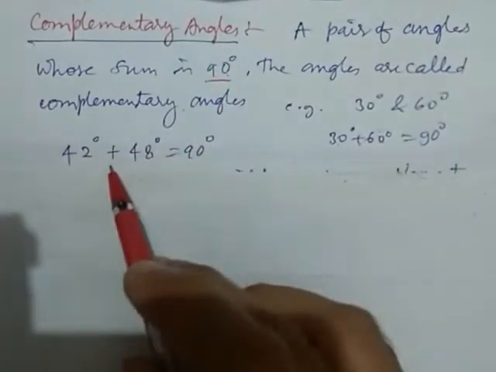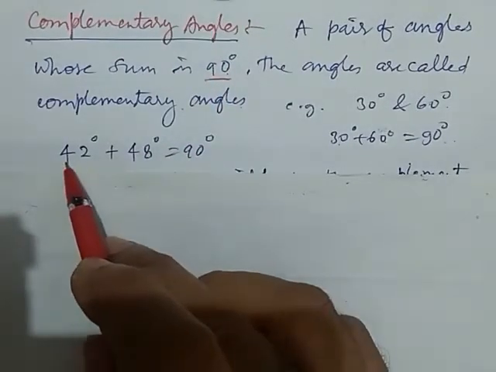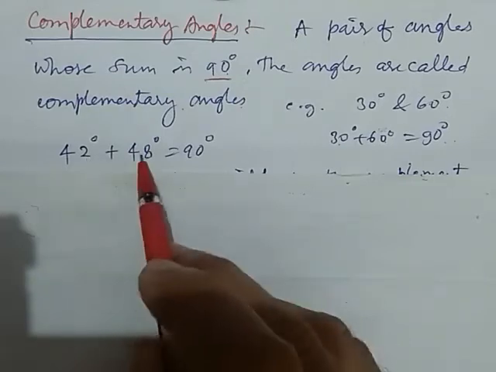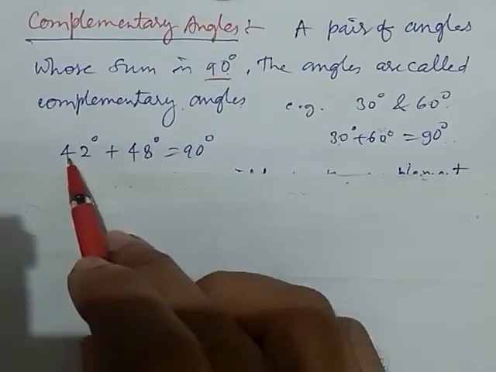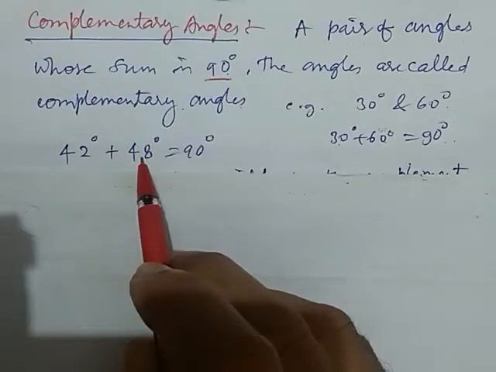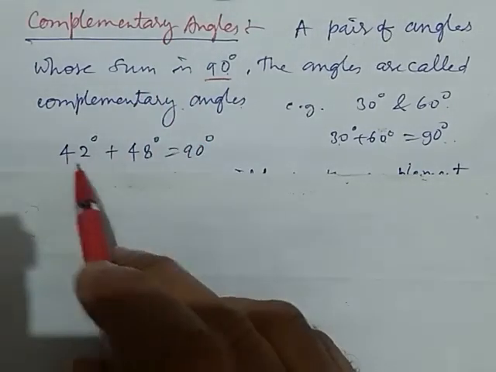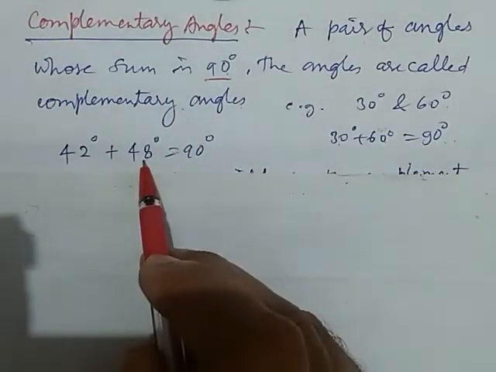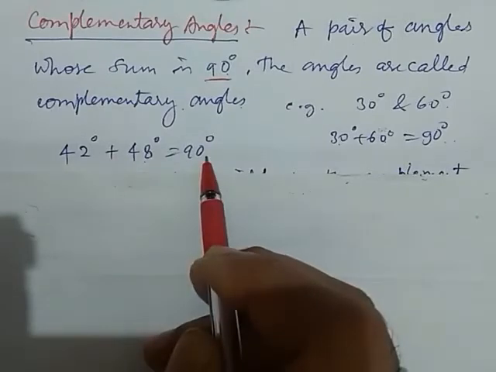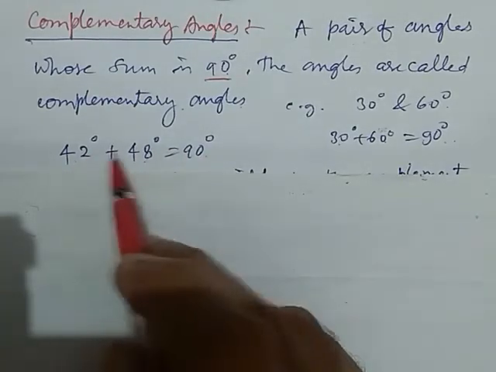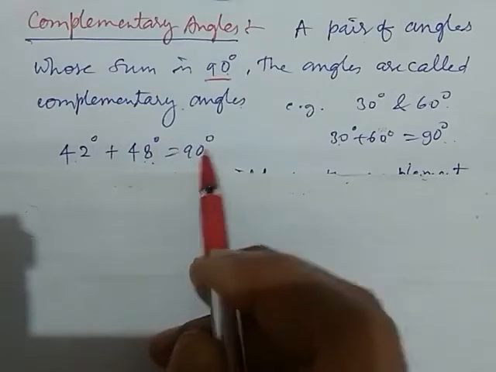Again we take one more example. 42 degrees and 48 degrees. Here both of these angles make complementary angles because the sum of these two angles is again 90 degrees. Here 42 plus 48 equals 90 degrees.